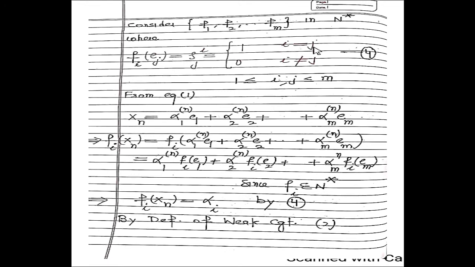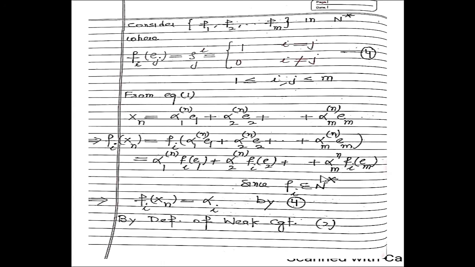When i is equal to j, the value is 1. If i is not equal to j, the value is 0. Now from equation number 1, we know the value of xn. So use this value in this equation, fi(xn). So this can be written as fi of a linear combination of these vectors. Since fi is a functional, we can write it in this form.